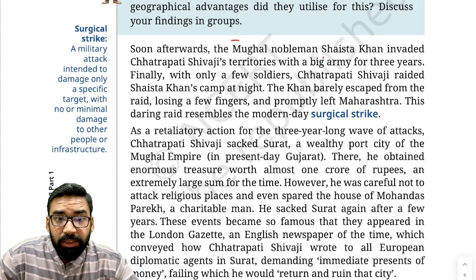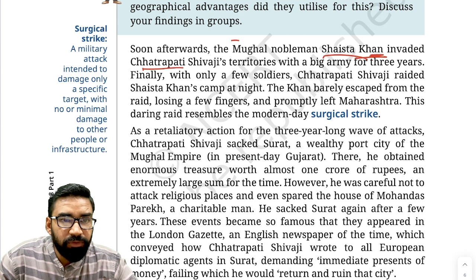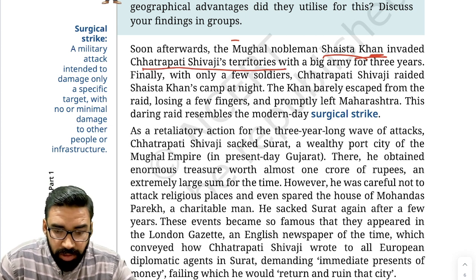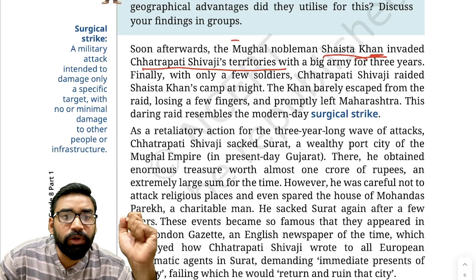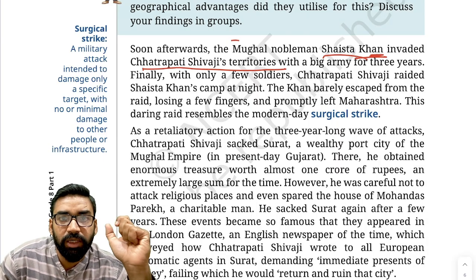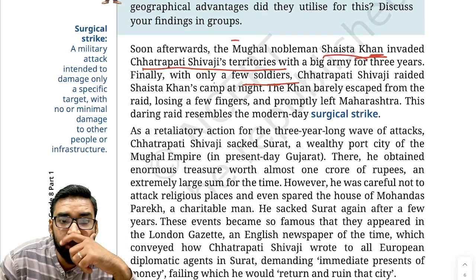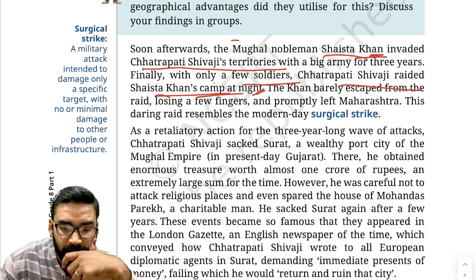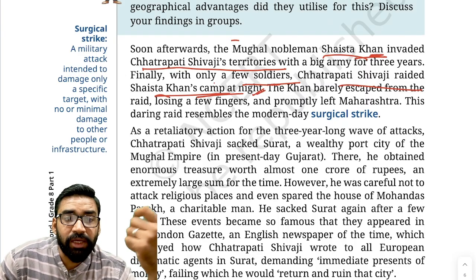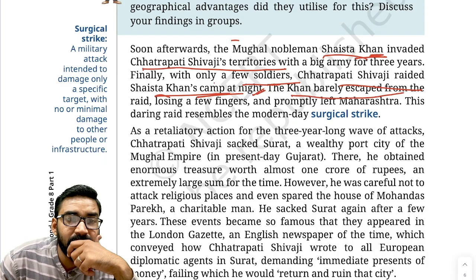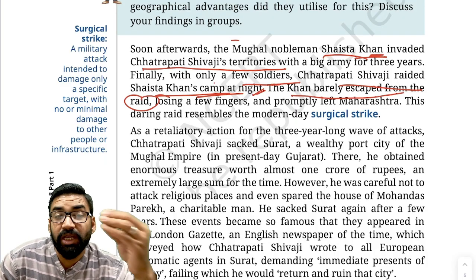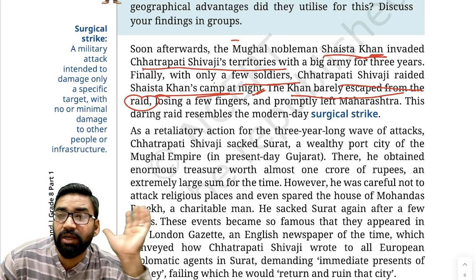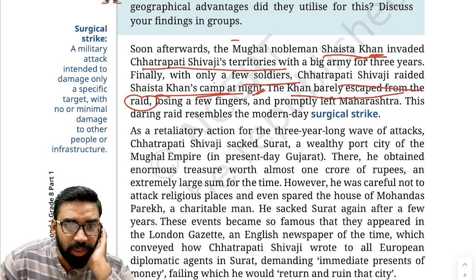After this, Mughal emperor Aurangzeb sent Shaista Khan, who invaded Shivaji's territories with a big army for 3 years. Now Shivaji responded with limited soldiers, and Chhatrapati Shivaji raided Shaista Khan's camp at night. Shaista Khan barely escaped from the raid. He also lost a few fingers, was badly wounded, and he left Maharashtra.